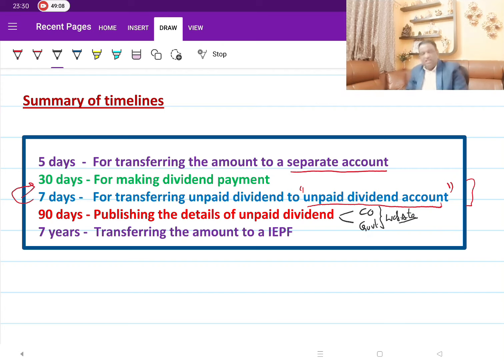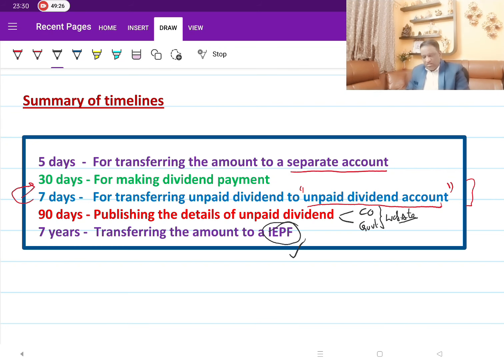Then the last deadline is 7 years. This is for transferring to the IEPF account. Once the money is transferred here, earlier they said you can't withdraw the money. But with the amended provisions, even if it is transferred to IEPF, you can still withdraw the money. Those provisions we'll see.